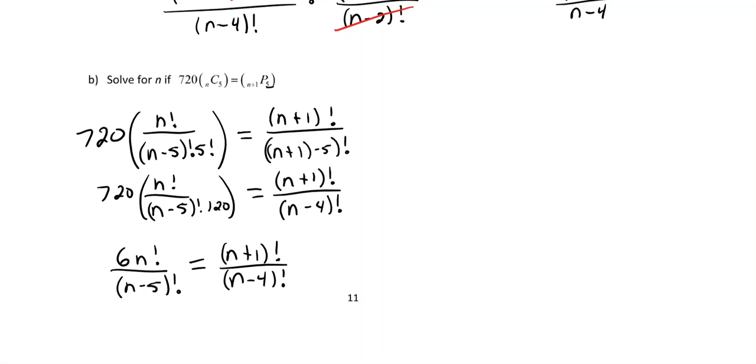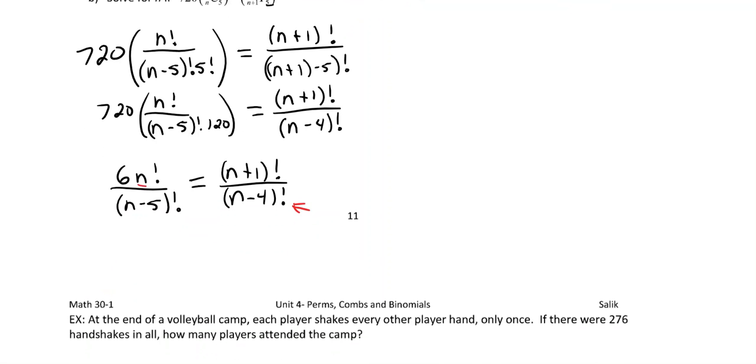Okay, we're getting pretty ready, right? We're getting set up so we can actually cancel these things. Now, we can expand a whole bunch of things out to try and make this work. There's different ways to do this. I think what I want to do though is, do you see how we've got n minus 5 there, and n minus 4 there? Well, I'm going to get the n minus 5 and the n minus 4 over each other, I think they'll cancel out a lot nicer. And then n and n plus 1, they're only one away, so I'm going to get them over each other, and I think we'll be able to cancel these nicer.